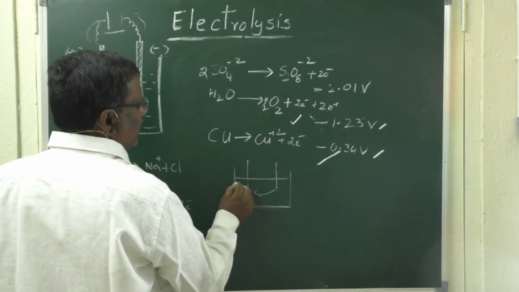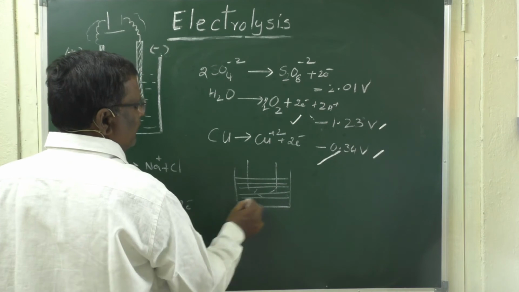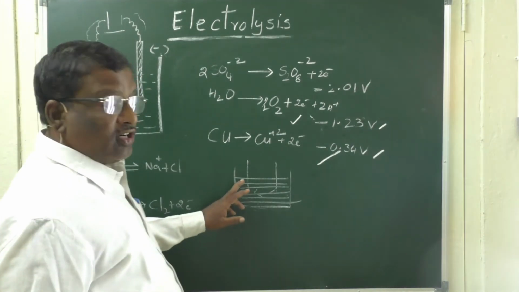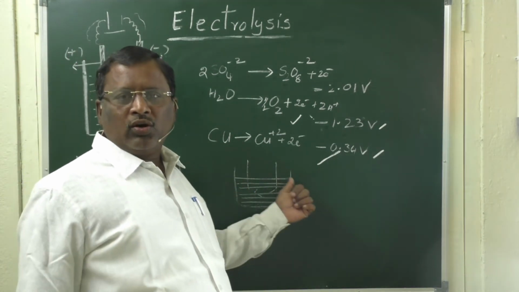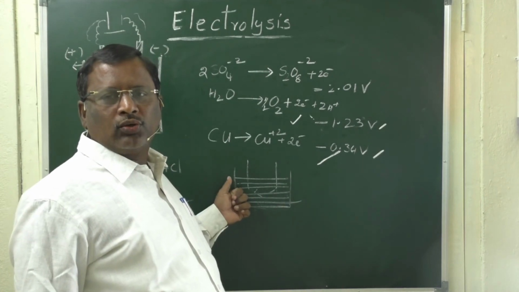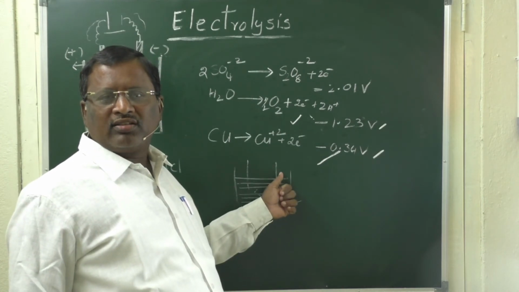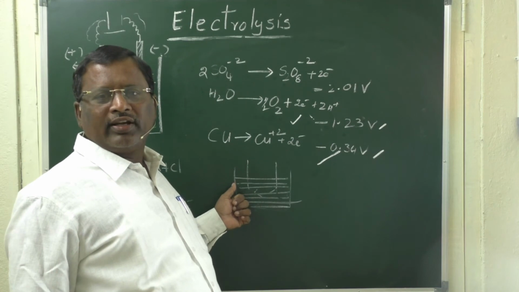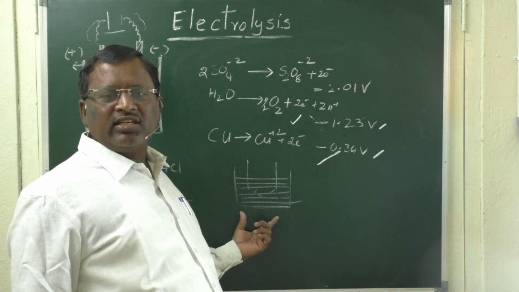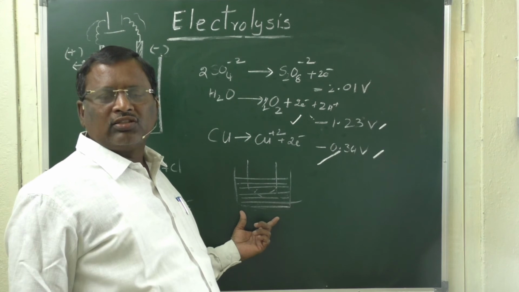That is why there will be no change in the concentration of electrolyte in the electrolysis. The anode is dissolved and deposited at the cathode. The mass of anode that is lost is equal to the mass of cathode that is gained, and there will be no change in the concentration of CuSO4.